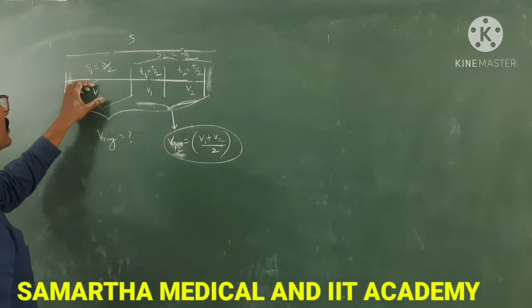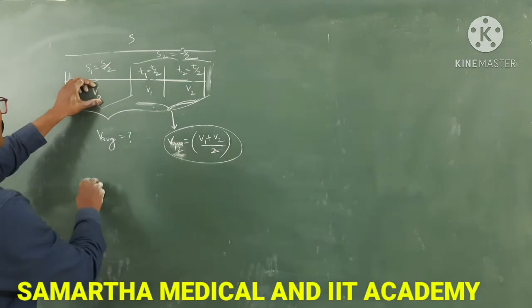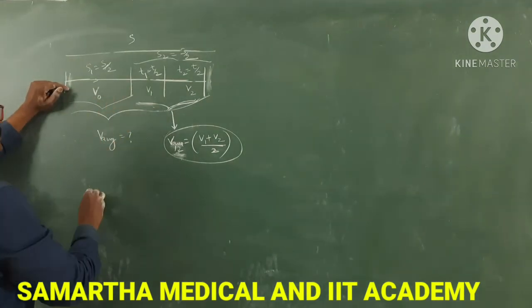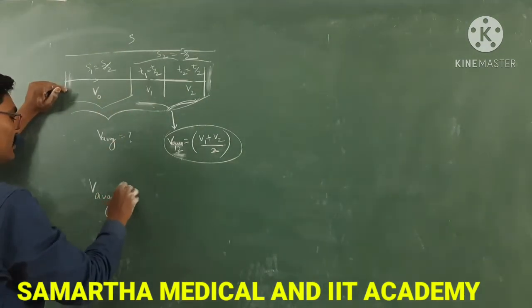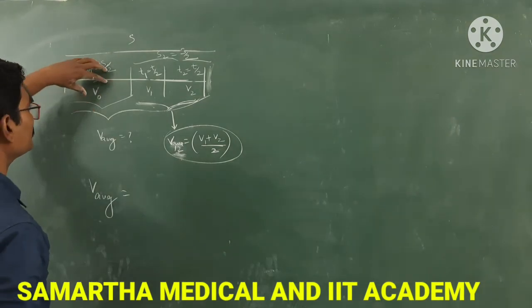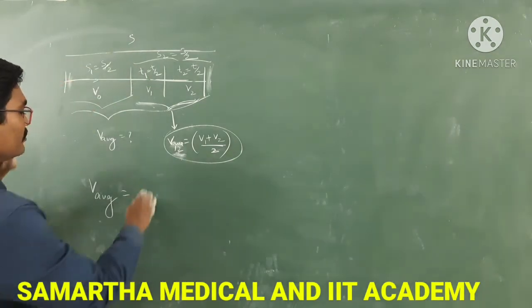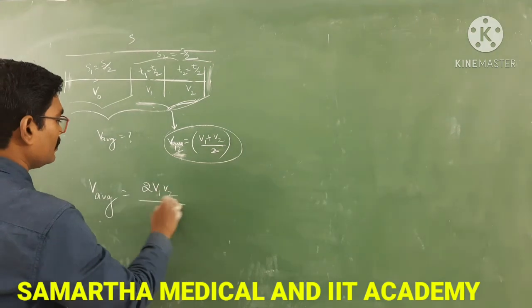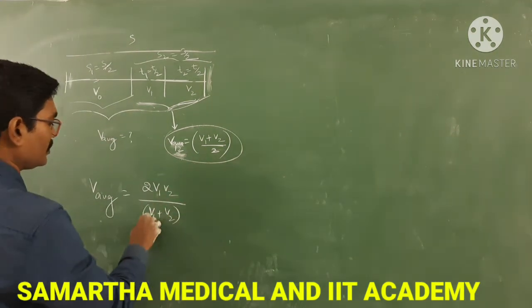Similarly here also, v1 means v0. So for half of the journey distances, V average is equal to 2 v1 v2 by v1 plus v2 is the formula, correct?